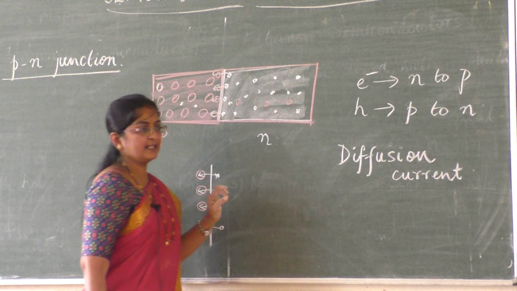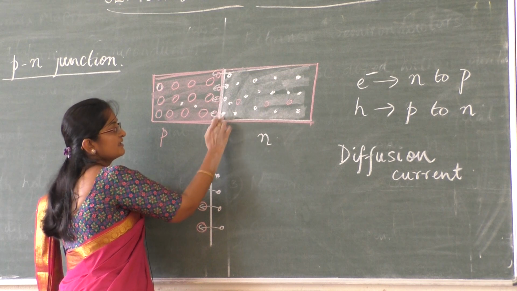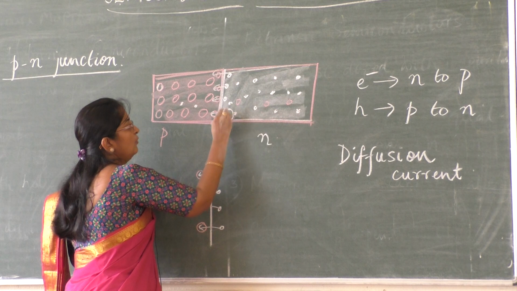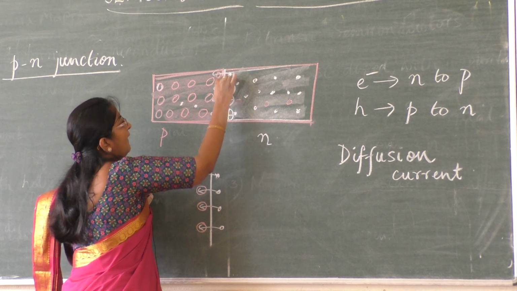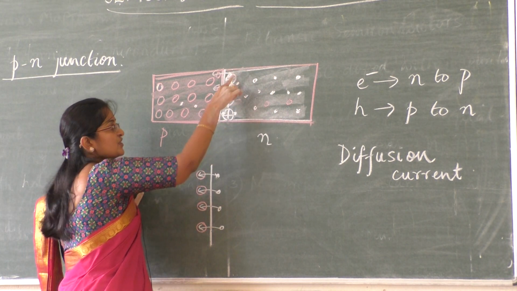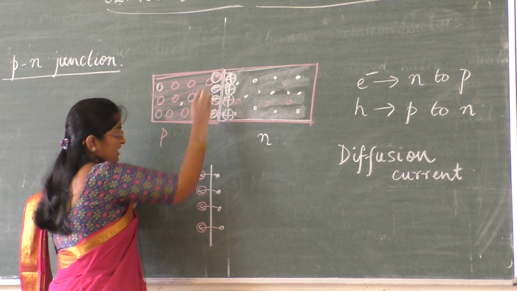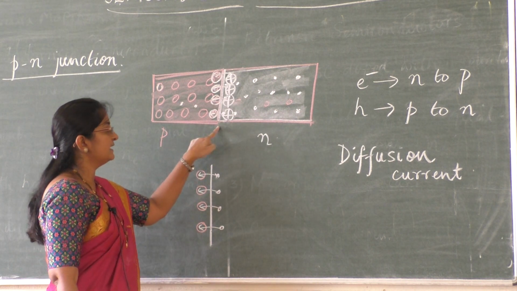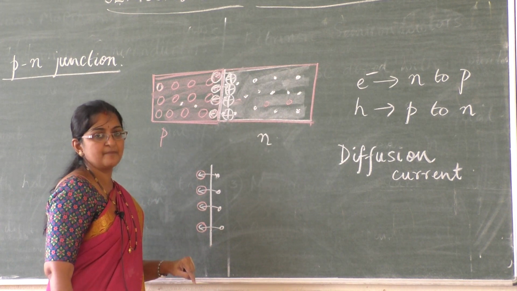When diffusion current takes place here, after the electron has left, earlier this electron was the property of one atom, the electron went out, so here what we have now is a positively charged immobile ion. So a positive space charge region is generated here, and here a negative space charge region is generated, and this takes place until diffusion current and another type of current, drift current, balance.